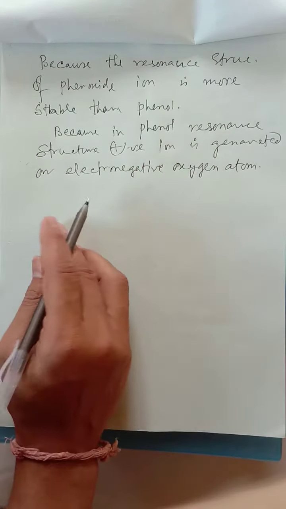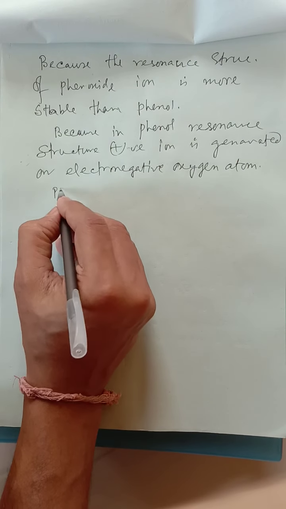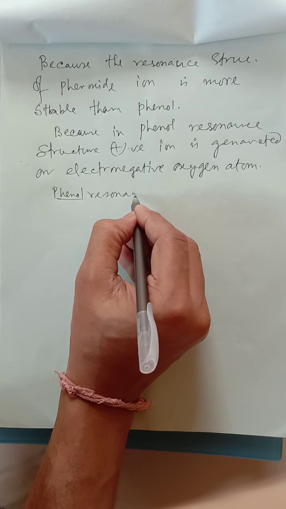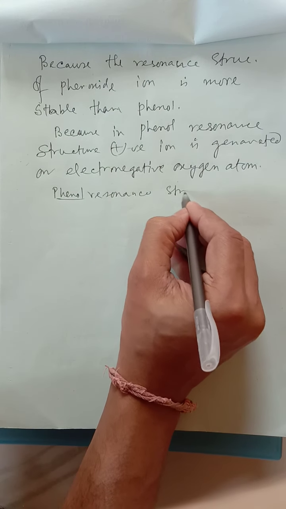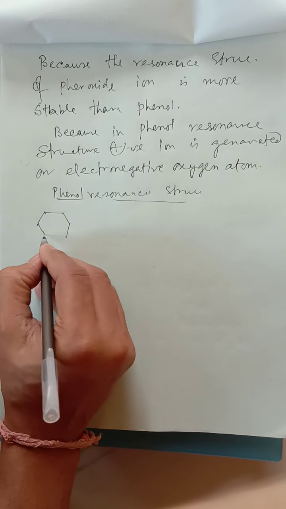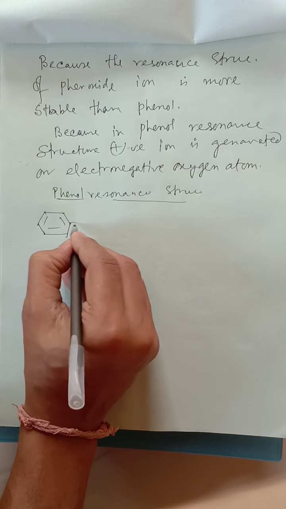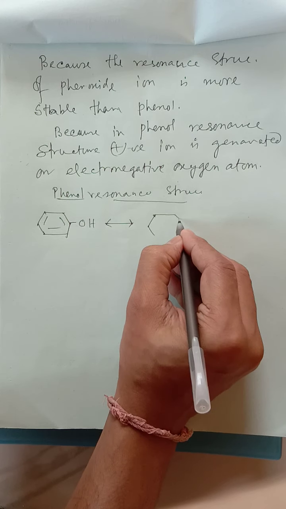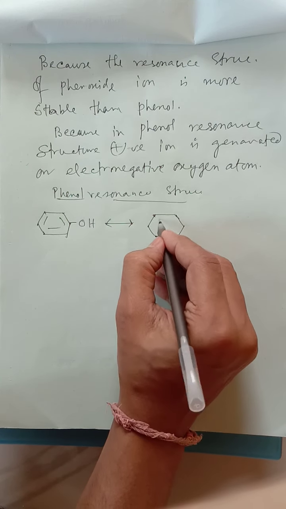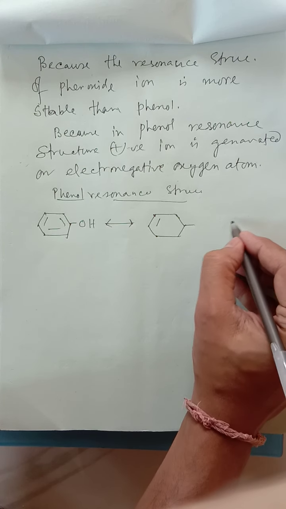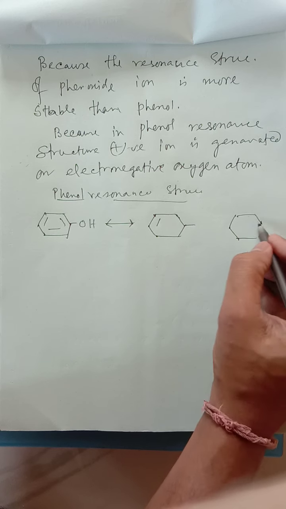Now, if there is more time or more marks, in that case you have to show the resonance structure. So first of all, the phenol resonance structure, this is the structure. At first I am writing the hexagonal structure one by one, then I will elaborate.